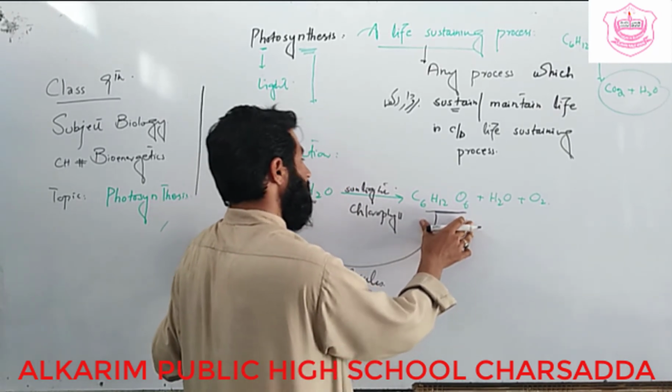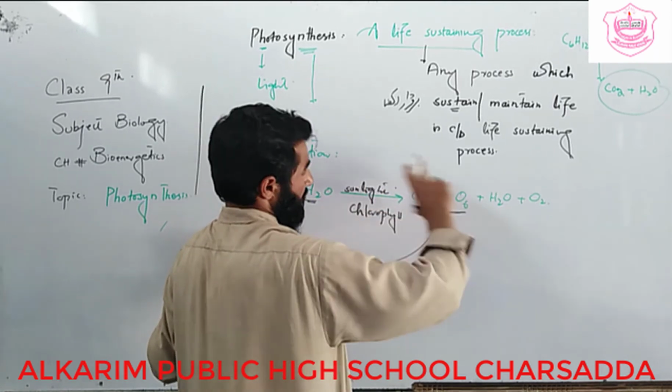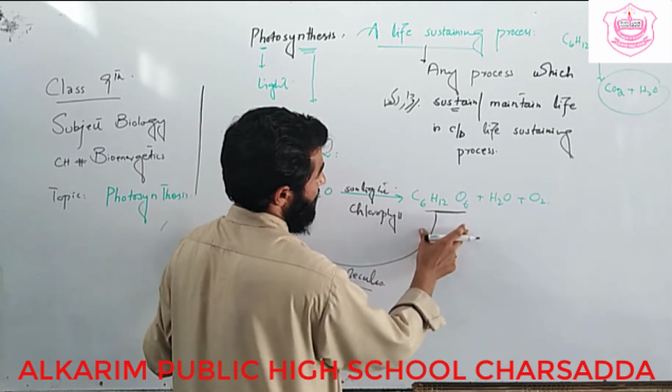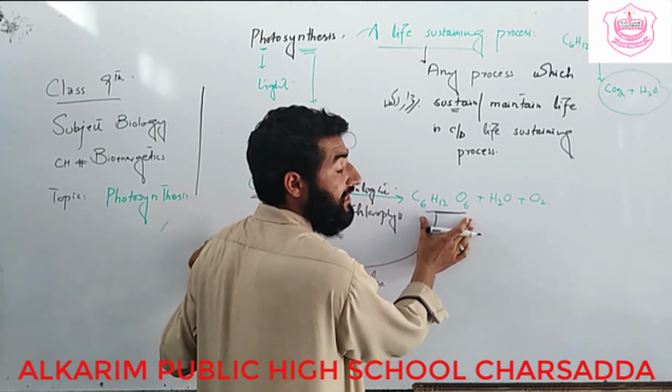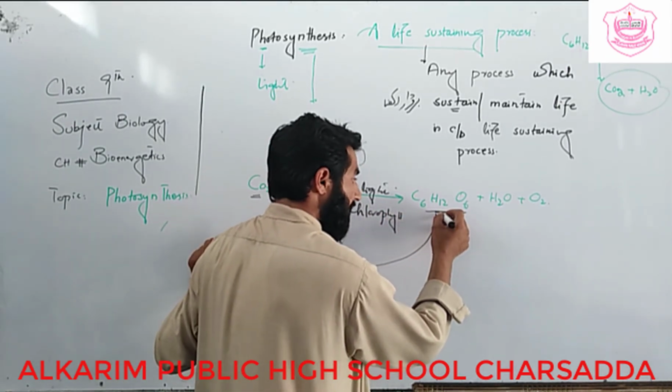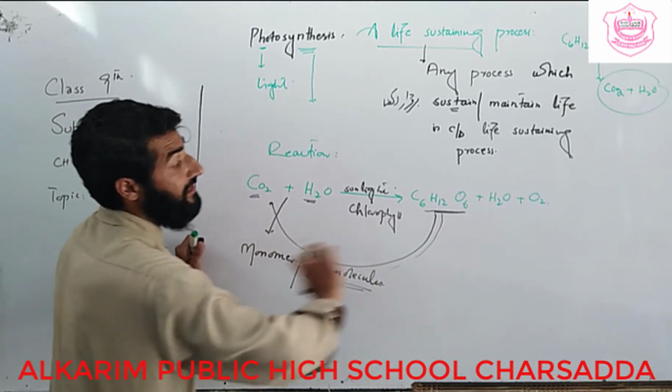Formation of a polymer from monomers is known as polymerization. The process in which monomers are combined to make a polymer needs energy, while when the polymer is converted back into monomers, it releases energy.